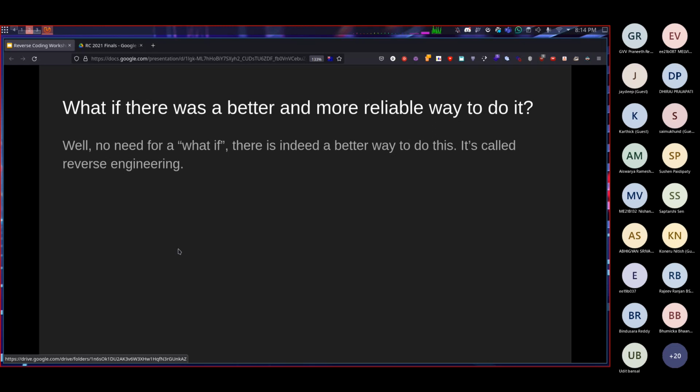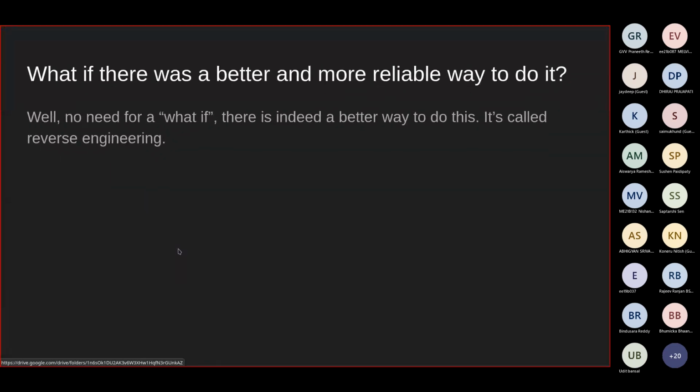What if there was a better and more reliable way to do it, right? Well, let me tell you, there's no need for a what if. There is indeed a better way to do this, and it's called reverse engineering. You can Google it up. It's quite a general concept.